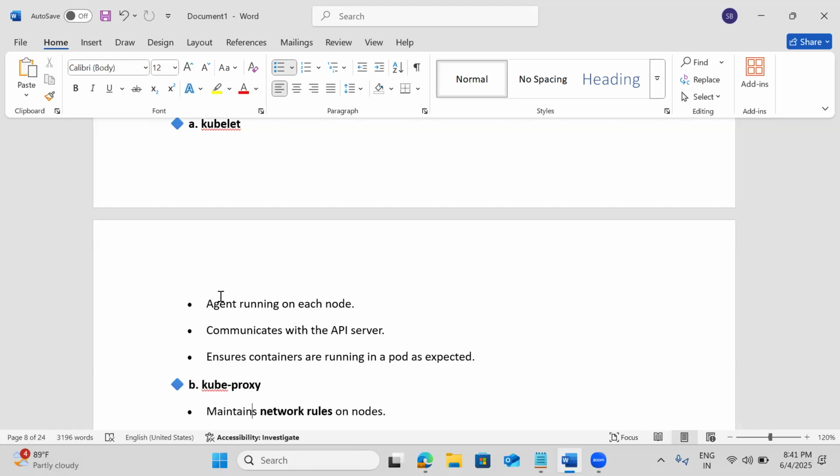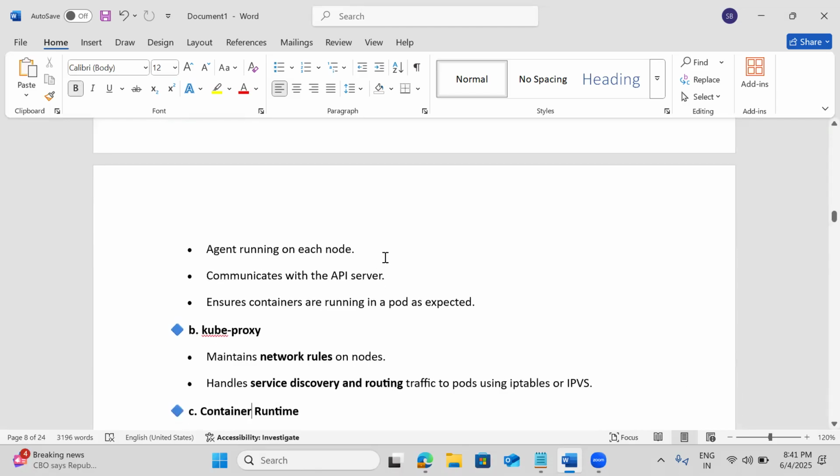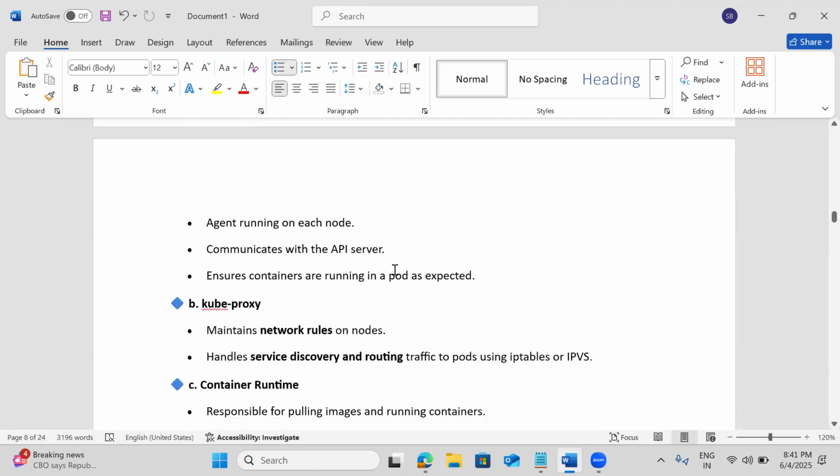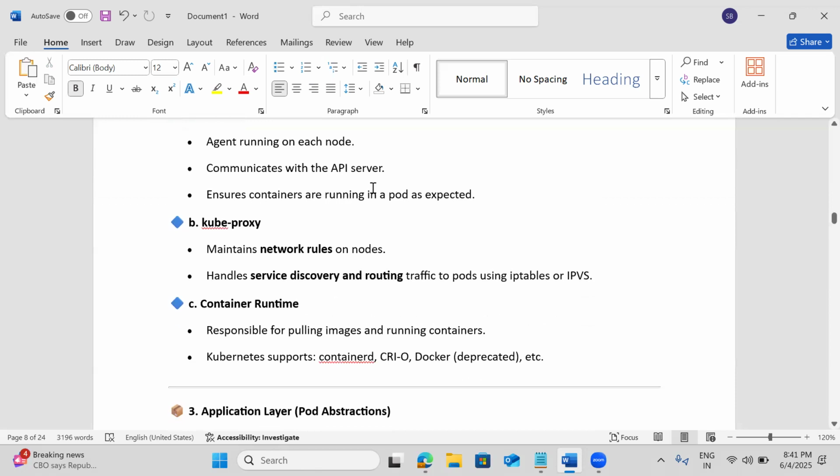So we need to make sure that on every node that agent is running. It communicates with the API server, and ensures all the pod states are as per the expected state. It is going to manage that. That is its responsibility.